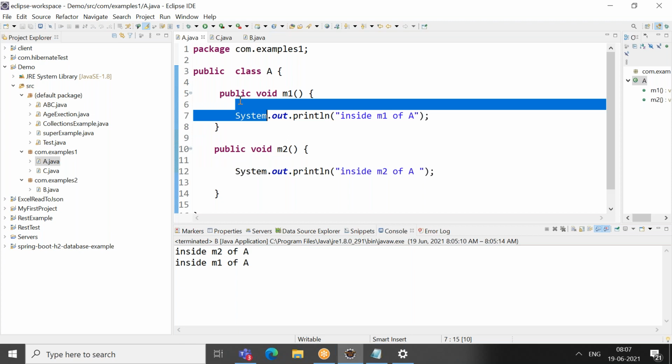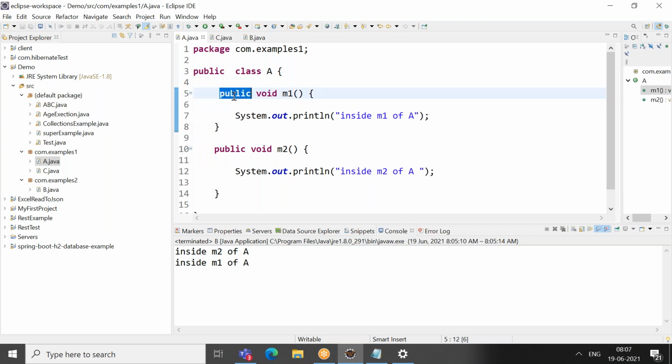So the next access specifier is private. Whenever your method is private, it cannot be accessed within the package either. That method can be accessed within the class only. You cannot access that method within the package even.